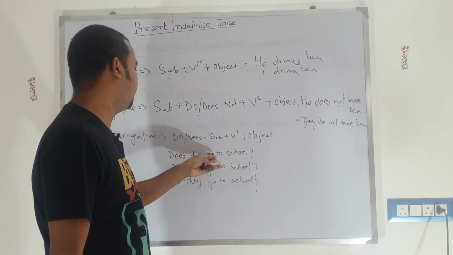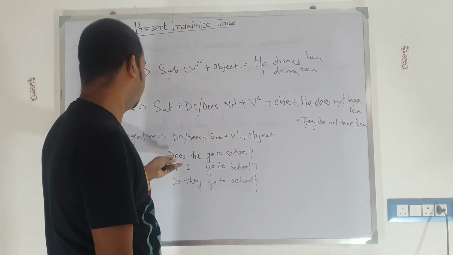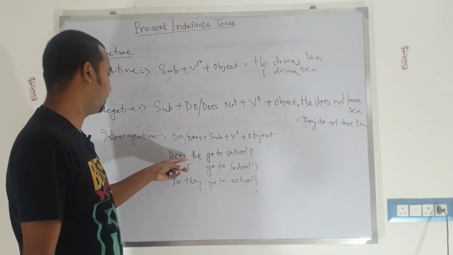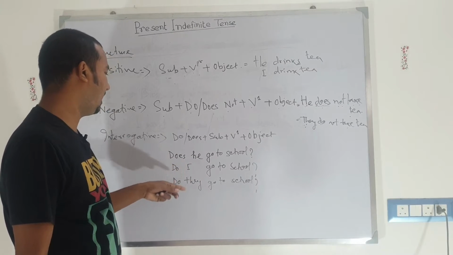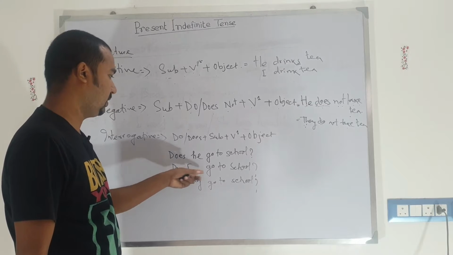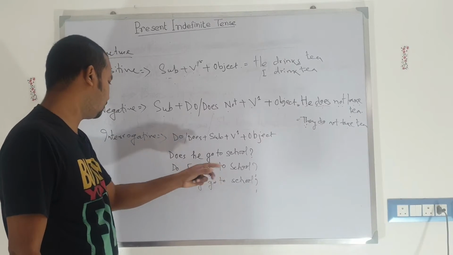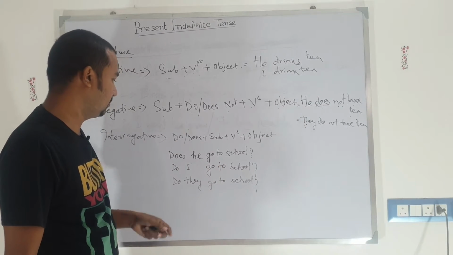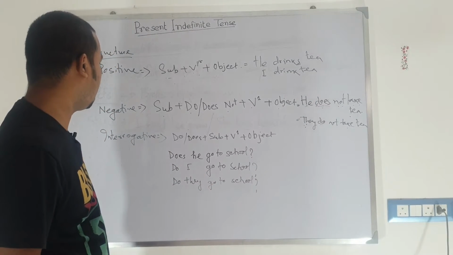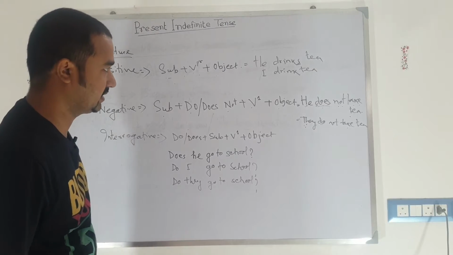Does he go to work? You can use this kind of sentence. When there is no third person singular, only I, as an exception, we use do. Do I go to school? Do they go to school? Do you know how to cook? This type of sentence falls under present indefinite tense.